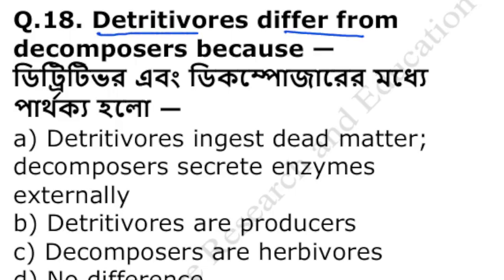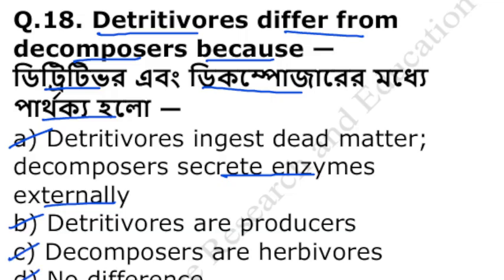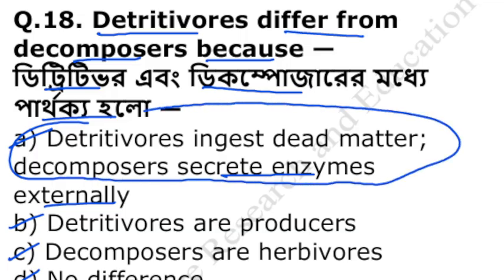Detrivores differ from decomposers because the detrivores সেটা decomposer মধ্যে প্রধান পার্থক্য কি? Detrivores ingest dead matter and decomposers secrete enzymes externally. Detrivores are producers, decomposers are herbivores, or there is no difference. The detrivores differs from decomposer because detrivores ingest dead matters and decomposers secrete enzymes externally.